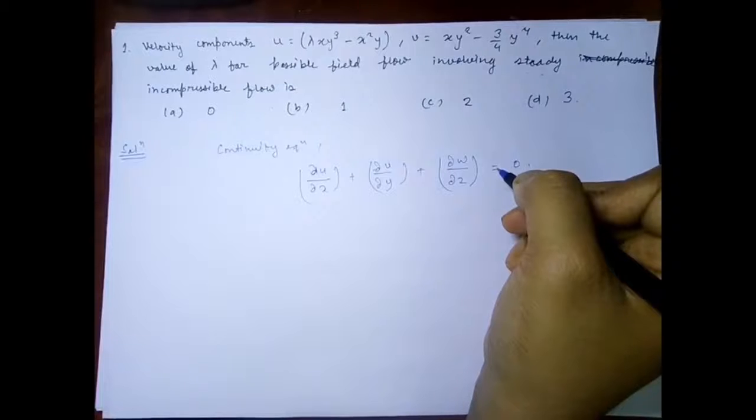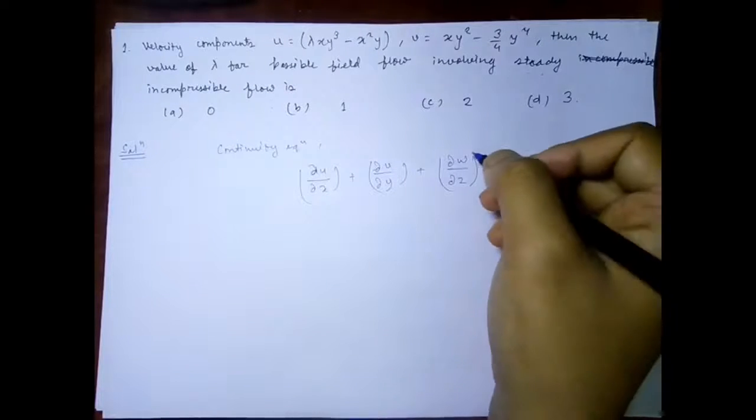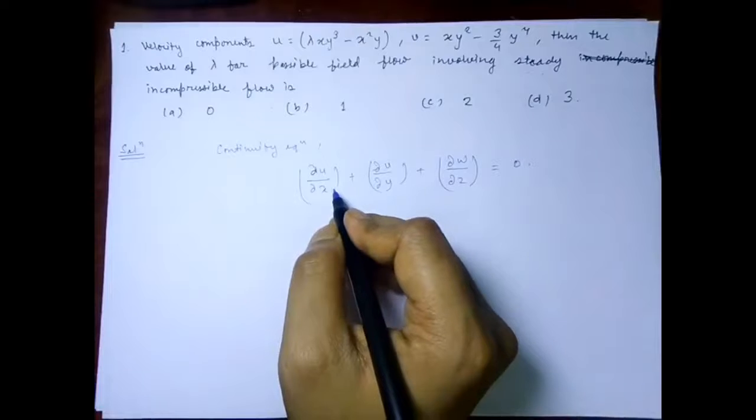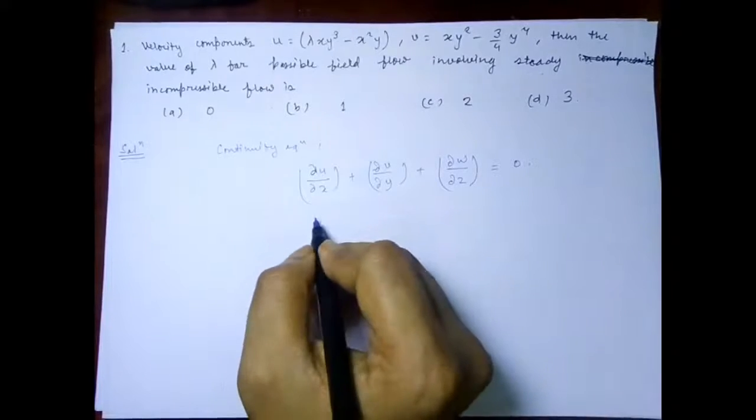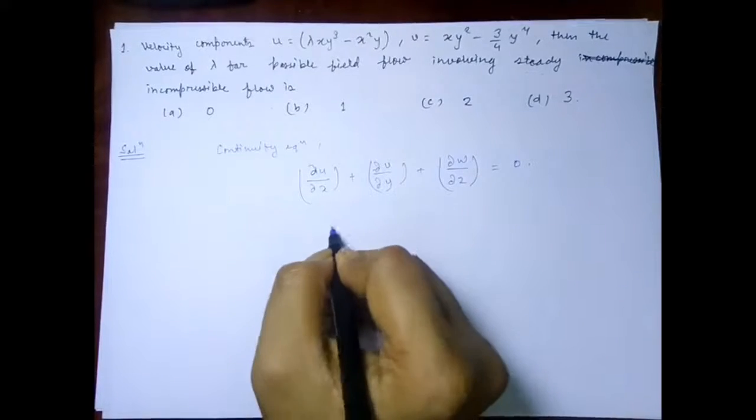So basically del u upon del x, let's try to solve del u upon del x.